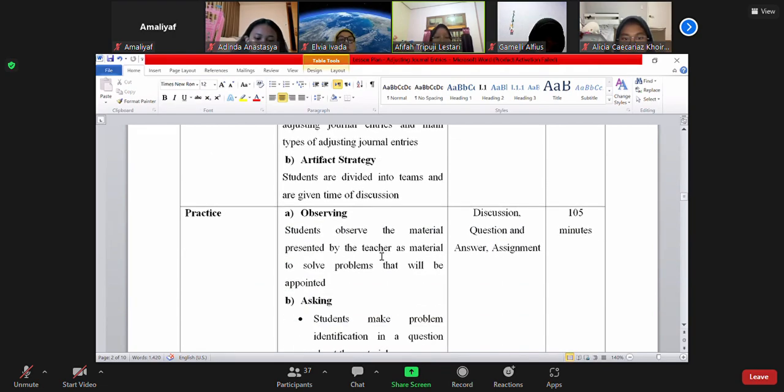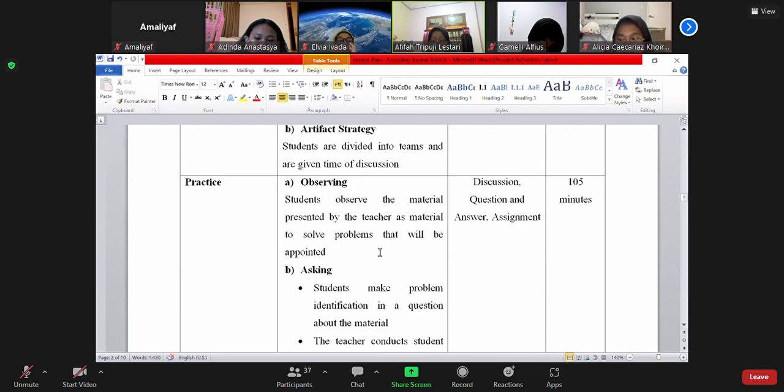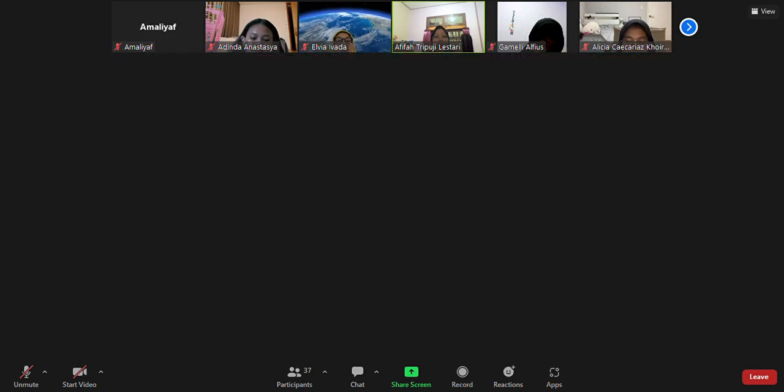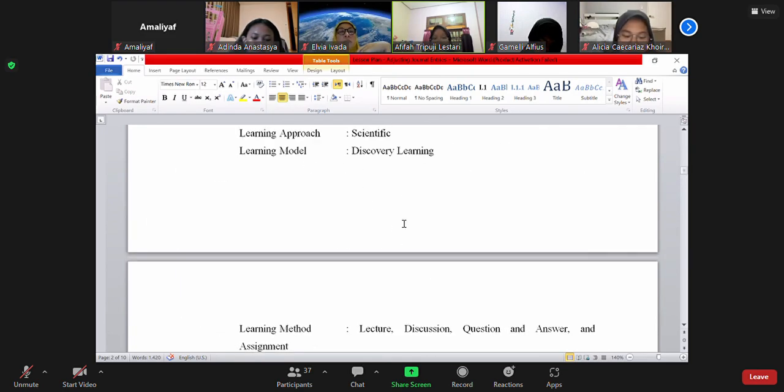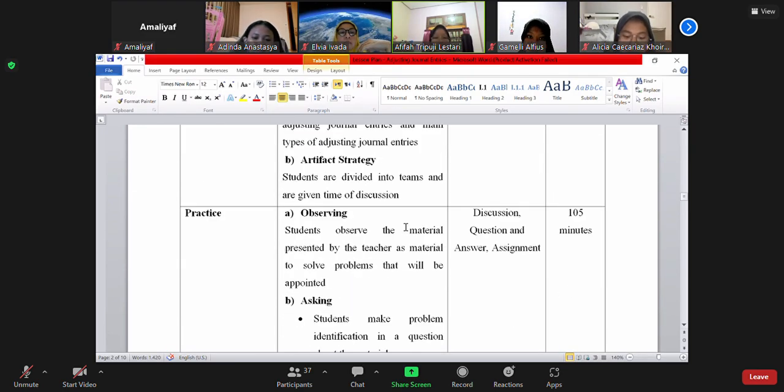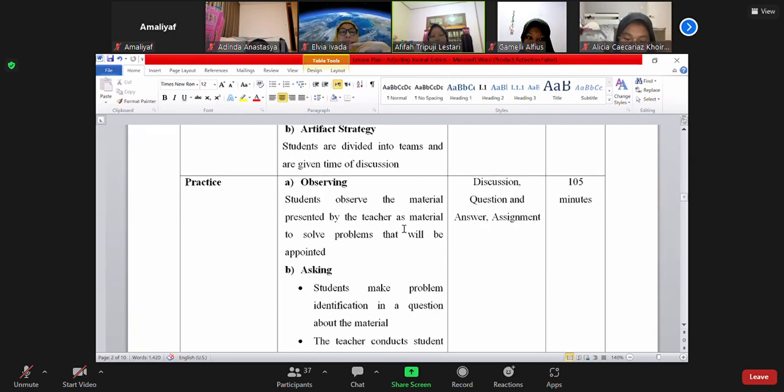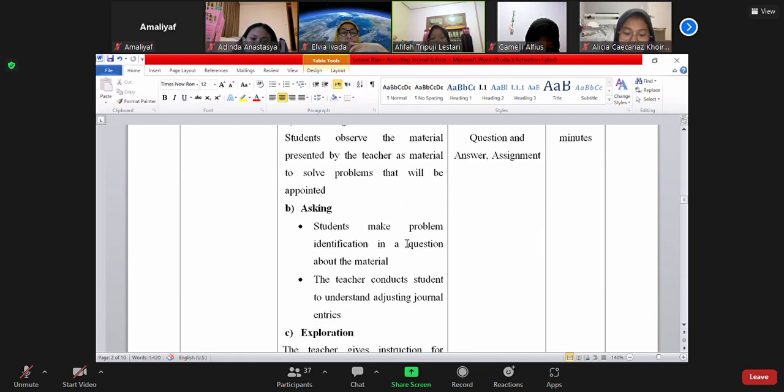And then the next step is practice. So we can break this area down into the following phases based on the learning model that I use, which is discovery learning. The first part is observing. Students observe the material presented by the teacher as material to solve problems that will be appointed. The second is asking. Students make problem identifications in the questions about the material. After that, the teacher guides students to understand adjusting journal entries.